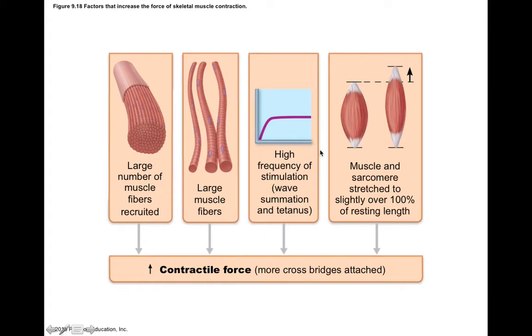which means you can produce more contraction. Also, a higher frequency of stimulation can lead to things like wave summation or even fused tetanus, and that's going to increase contraction force through summation of muscle twitches. Or, depending on the stretch of that muscle, that can also increase contractile force. Remember, if the muscles are between 80 and 120% of their resting length, this is going to produce the most force because the sarcomeres are in their optimal position. If sarcomeres overlap too much, or if they're stretched too much, the fibers aren't going to have as much contact, so therefore the sarcomeres can't generate as much contractile force.